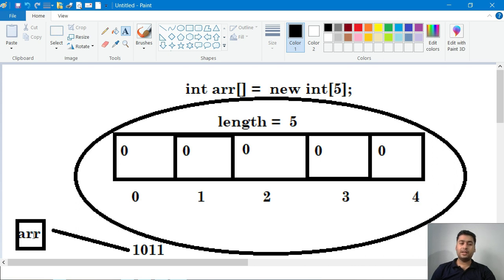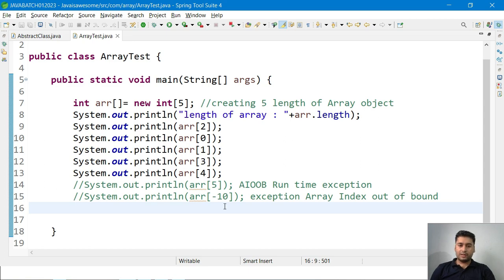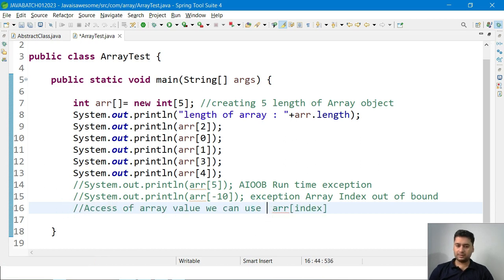So we can always access the array element with the help of the reference, with a square bracket and the index value. Okay, so always make sure that when you access an array value, we use the array reference with the index number in a square bracket, then only we can do it, otherwise you can get an exception. So this is the code we have to write to access the array element.